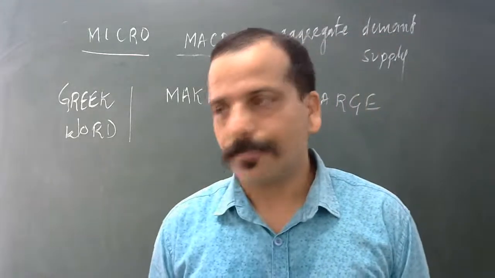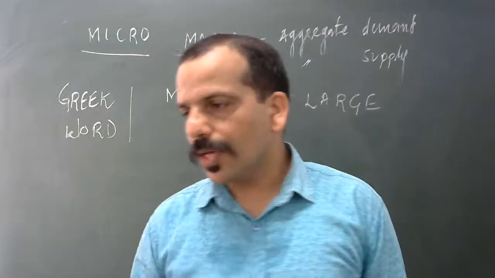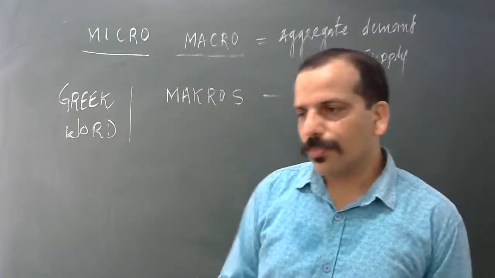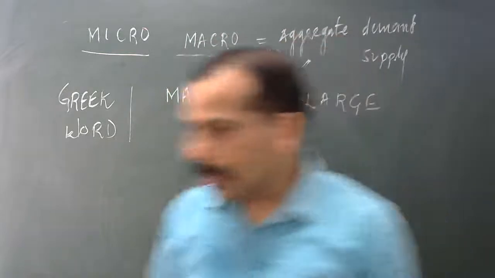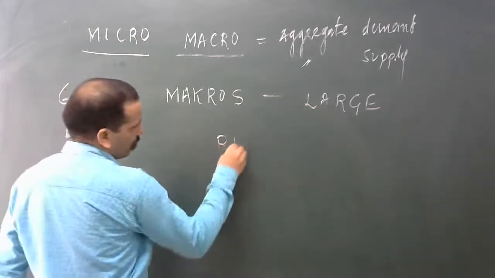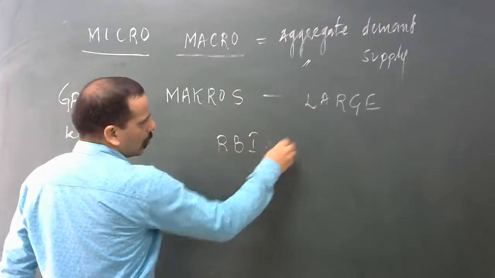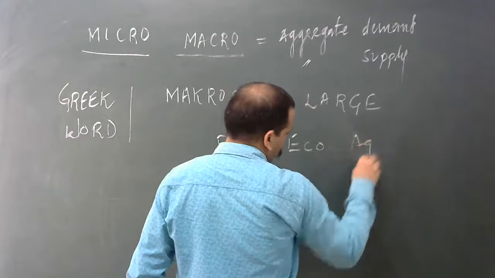Who is it? RBI? Yes. Satvika, Gauri, Utkarsh, Pravyas, Mansi. Yes. So RBI is an economic agent.